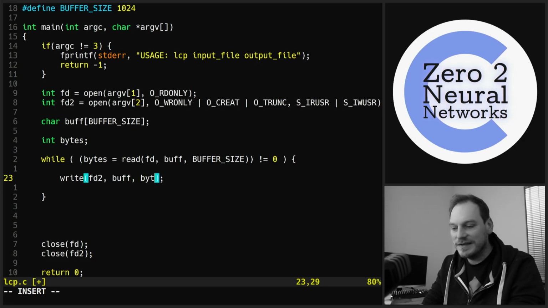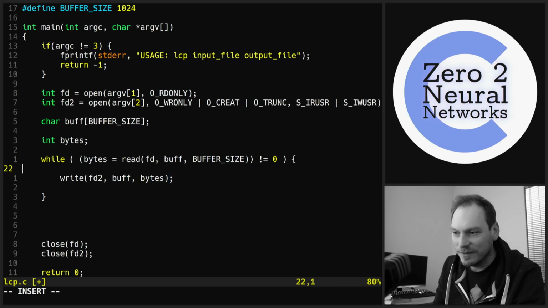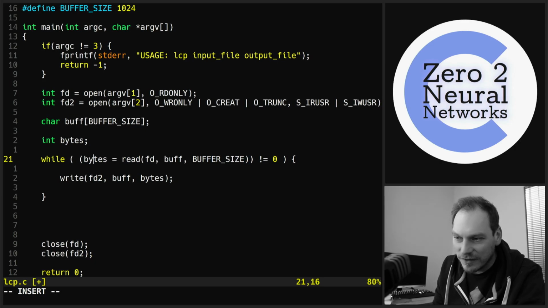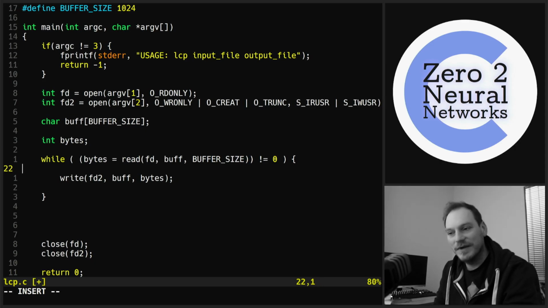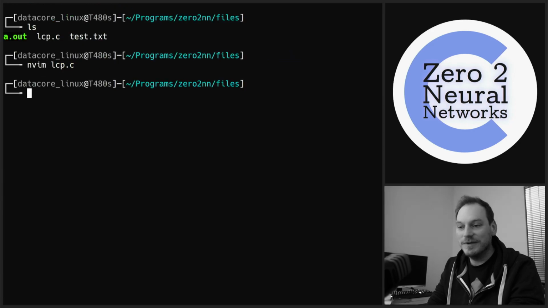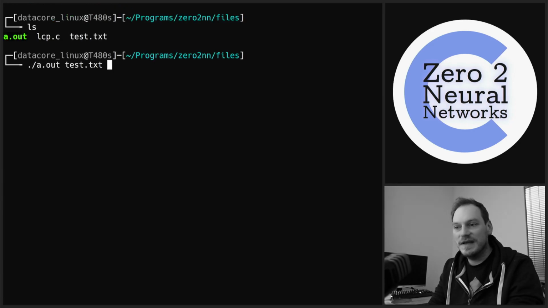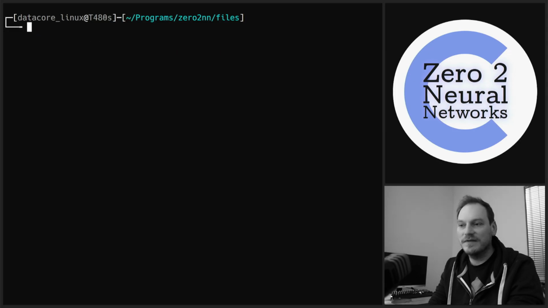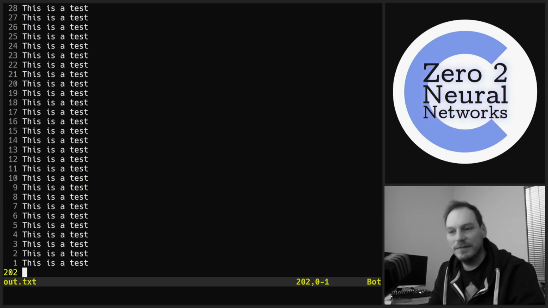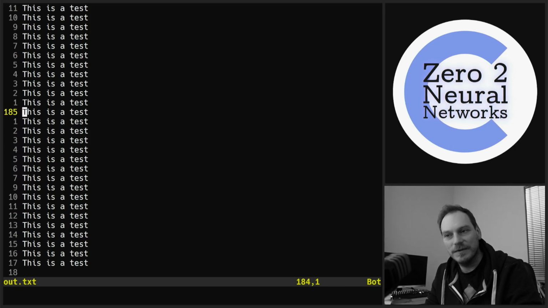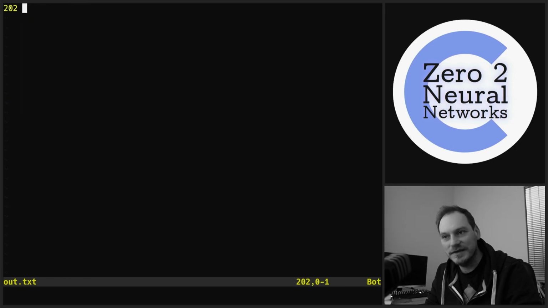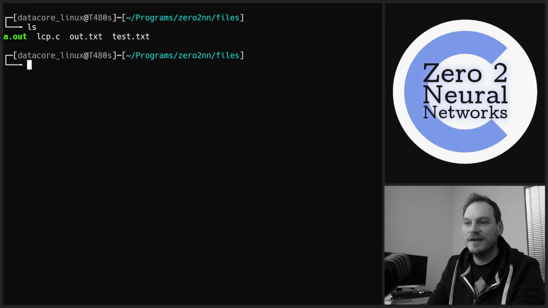Buffer, and this time instead of reading 1024, we only want to write the number of bytes that were read. Kind of makes sense, doesn't it? And this will now probably work unless I made any mistakes. No, I haven't. Test out.txt, and we've got a copy of our file. Nice and simple. And it is 200 lines. We've copied the entire file.